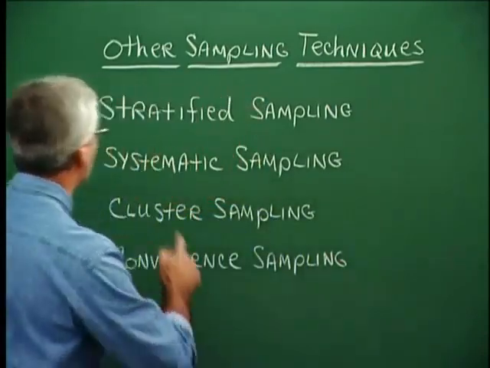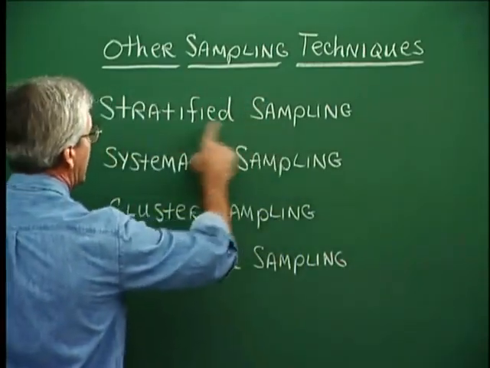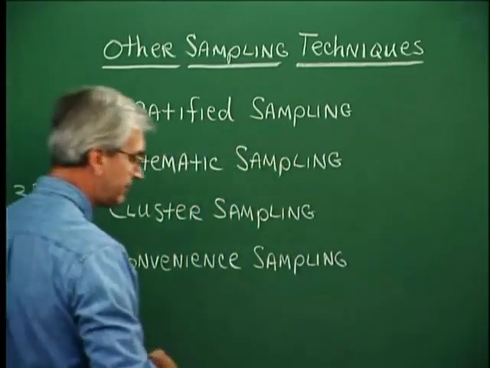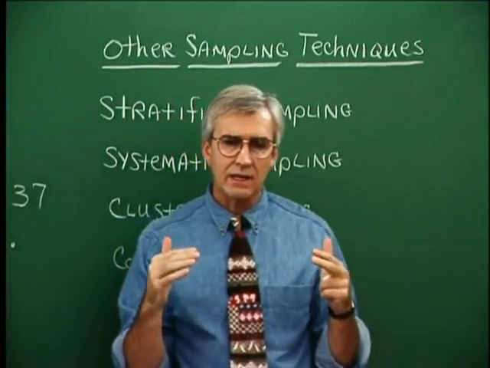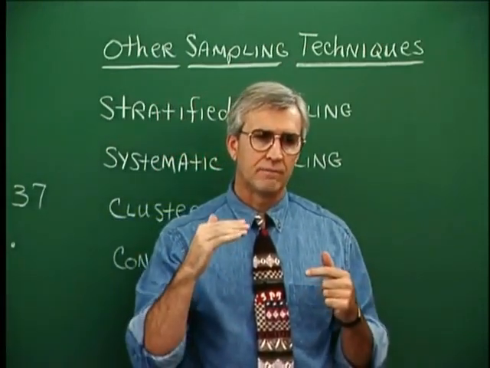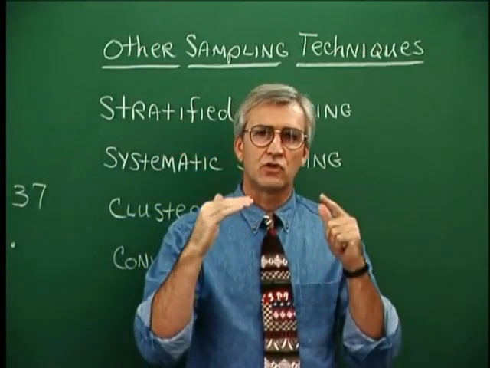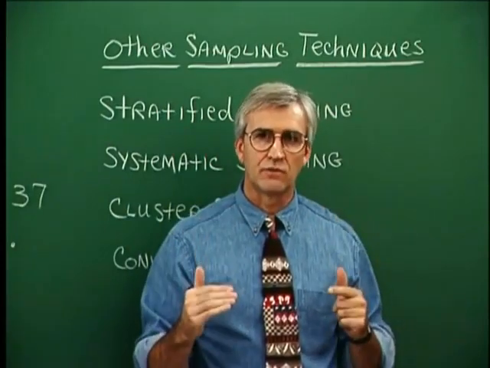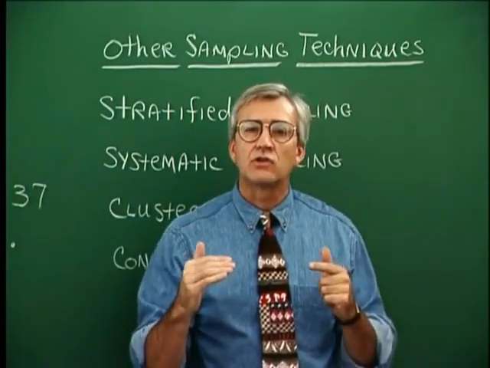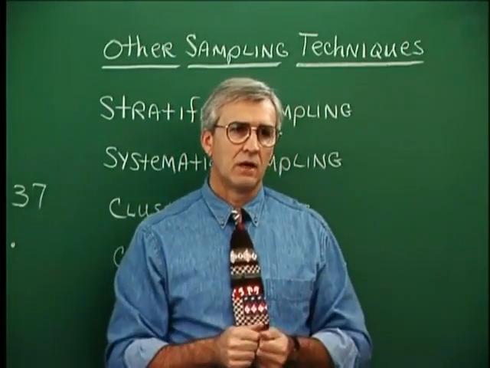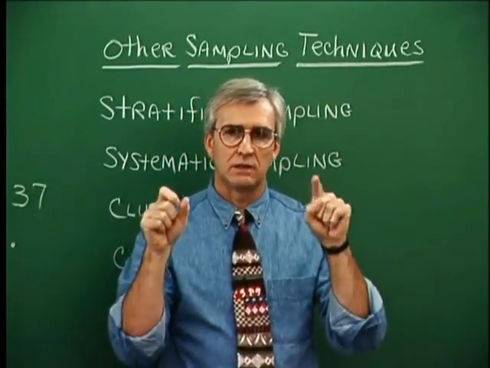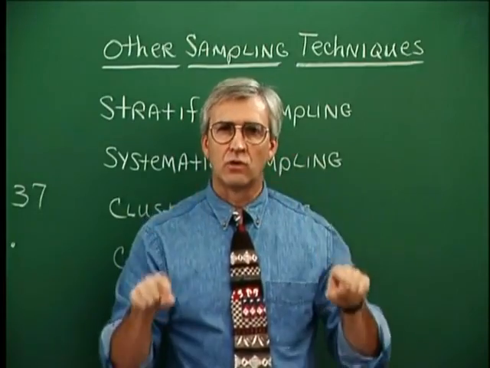One of them is called stratified sampling. Stratified sampling occurs if you can take the population and divide it into strata. Now, strata is the plural of stratum. Stratifying a population is kind of like having a high school class.